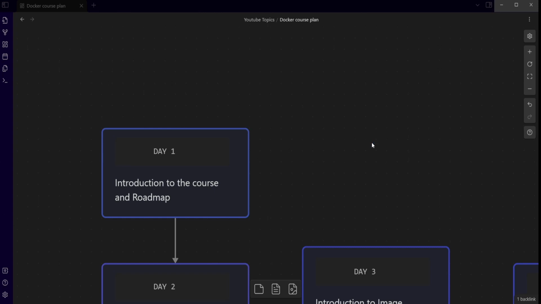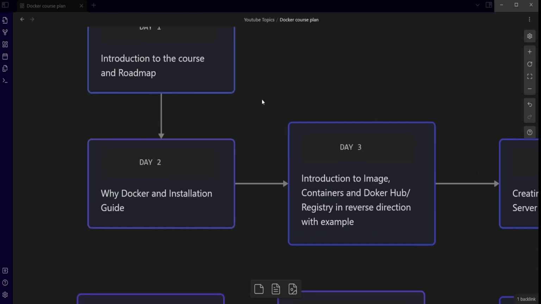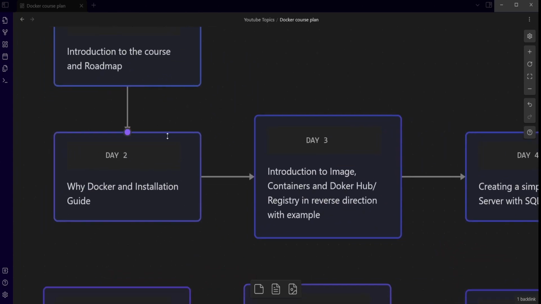So today will be the introduction to the course, and I'll show you the day-wise roadmap that we'll be following. Tomorrow, in the next video, day two, we will be learning why we need Docker, what Docker is, and how we can do the installation. I'll show you the installation guide and verify if the installation was done properly.